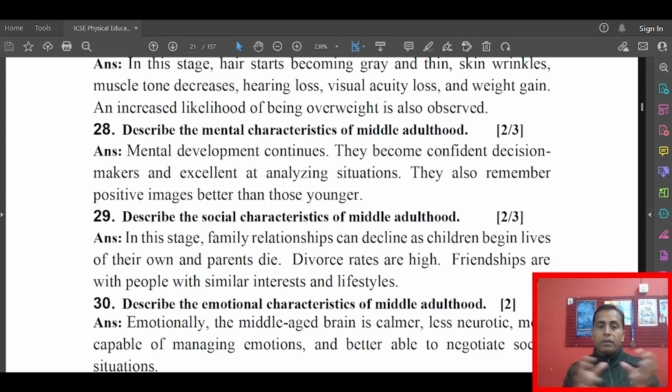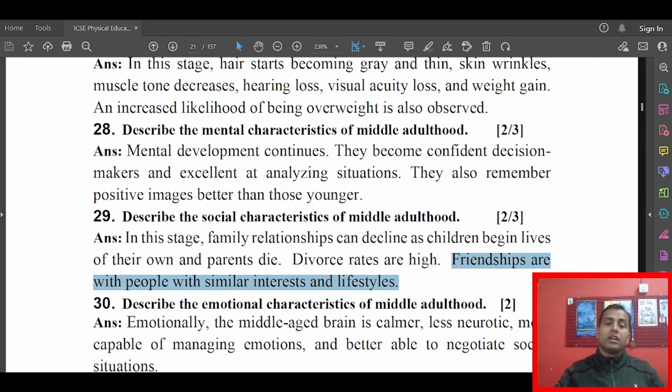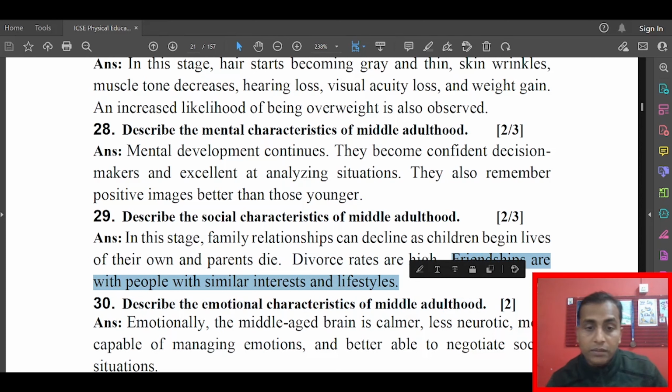In that case their family relationships can sometimes be hampered. Okay, now divorce rates are high. In this case you will find that divorce rates are very high. Friendships are with people with similar interests and lifestyles. People belonging to this age group are very much fond of mixing with or meeting people who follow the same kind of lifestyle.